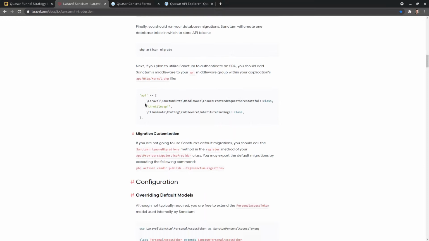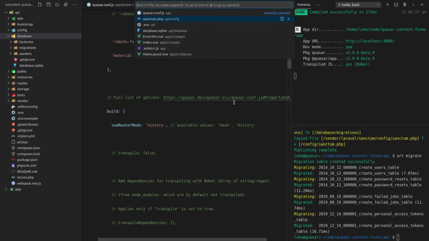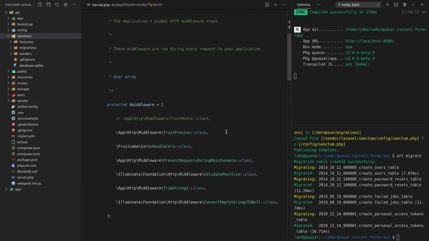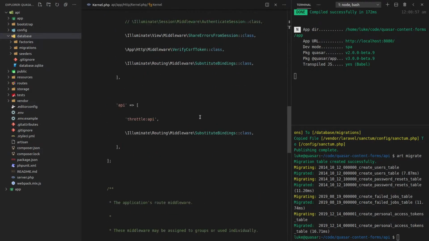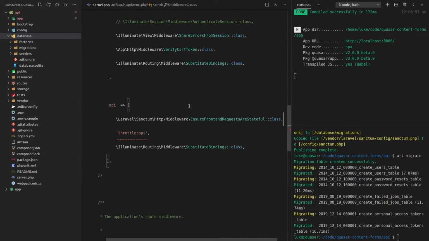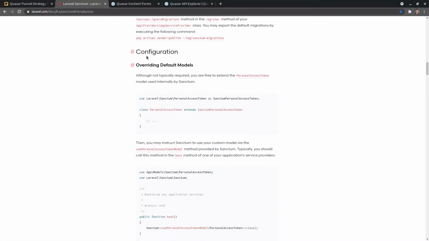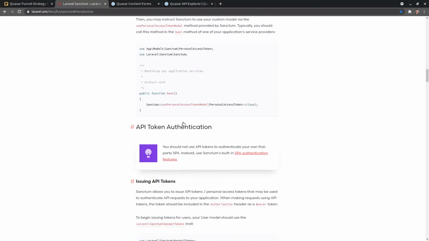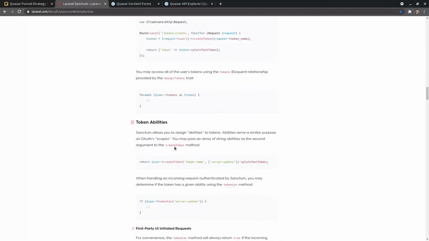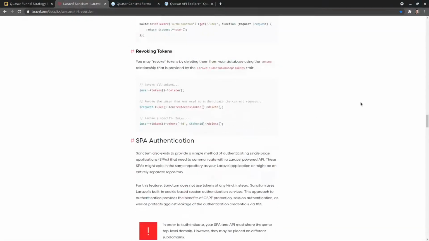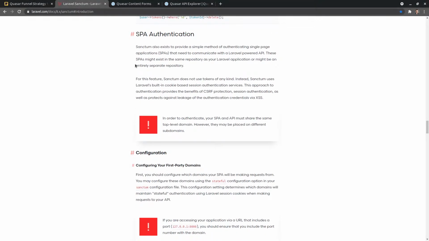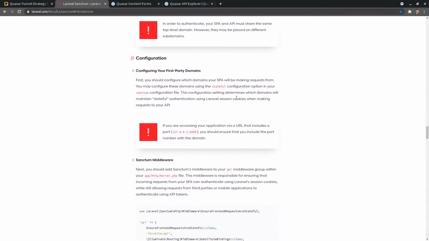Next, we need to do a little bit more setup. So in the API section of our HTTP kernel, we want to make sure that our routes are stateful. So let's say kernel, and the API section, here it is here, and whack that in there. That's that part done. We don't have to worry about migration customization. Let's jump straight to the SPA version section here. Yep, this is all stuff that I've read before, so I'm pretty familiar with it.